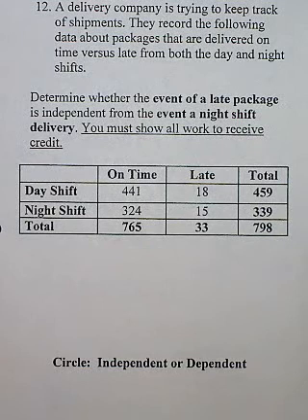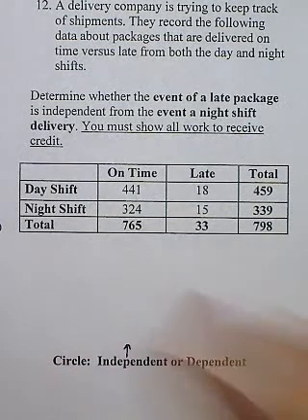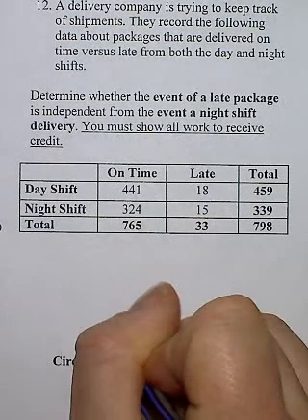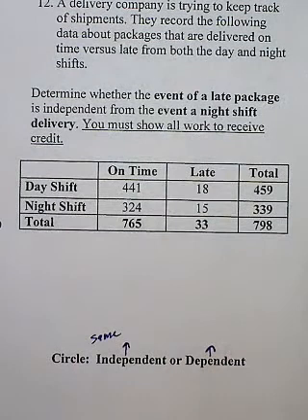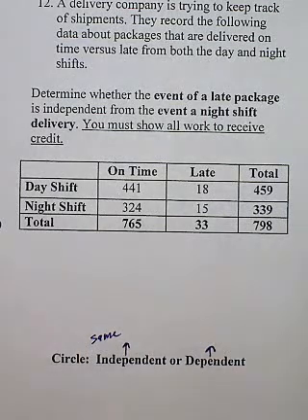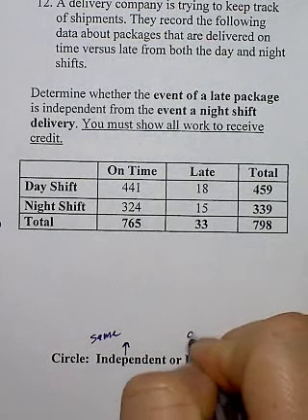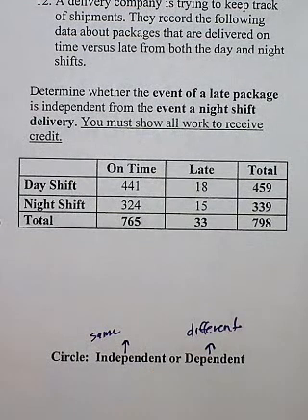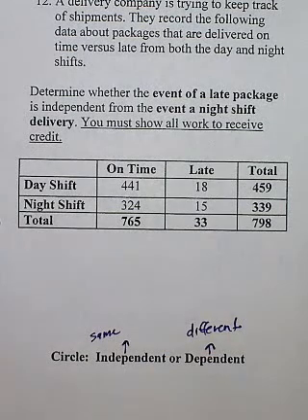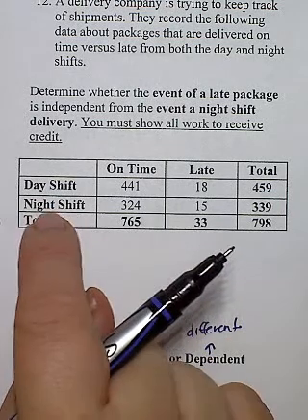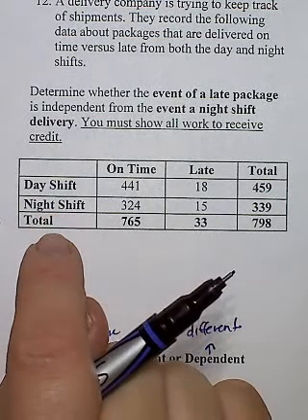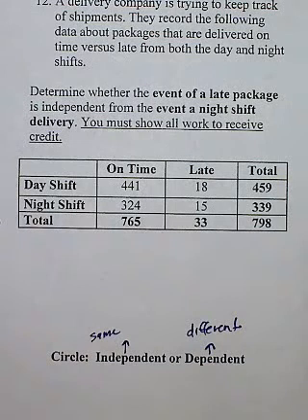So first of all, you need to know this. When we do the work, if we get the same answer, it means the two events are independent, which means there's no direct correlation between a package arriving late and it being on the night shift. Okay? That's if it's independent. If the two percentages we come up with are different, that means they're dependent. That means there's a direct correlation. So the owner of this business needs to figure out what's happening on the night shift that we're getting more late packages. Okay? So how do we do this?